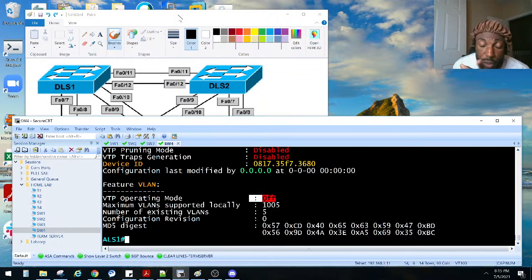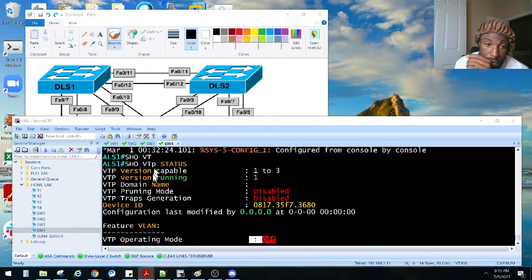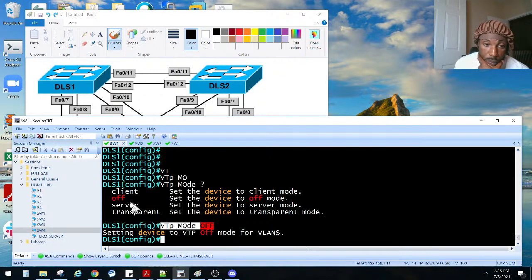So now we have to manually create these VLANs and they won't be passed on or shared or anything like that, right? All switches should support the configuration, modification, and deletion of VLANs. So, again, these features that I was just mentioning. Off, believe it or not, you can create, modify, and delete VLANs. Server, you can do that same thing as well. Transparent, you can do it as well. They just stay within you locally. Client, you can't delete, modify, or configure VLANs. So, that's what he means by that.